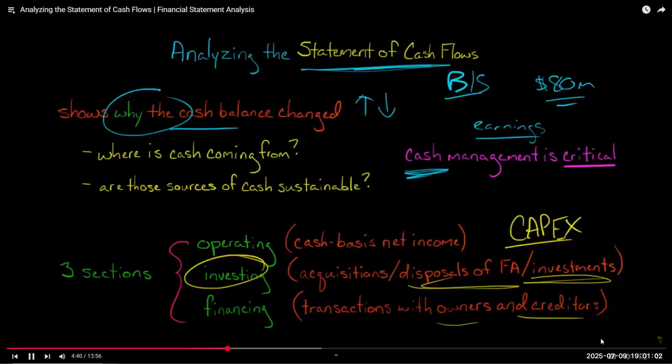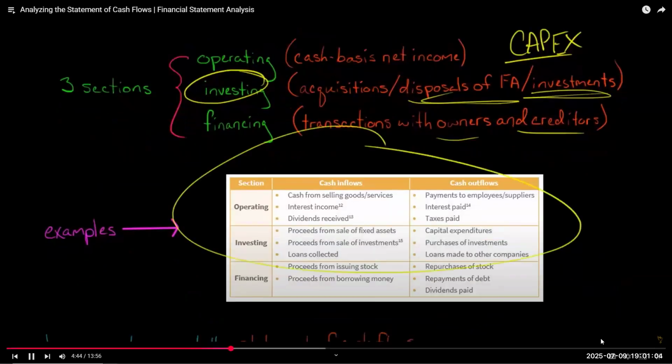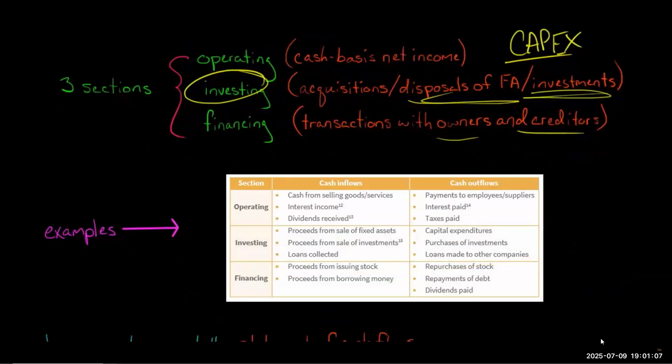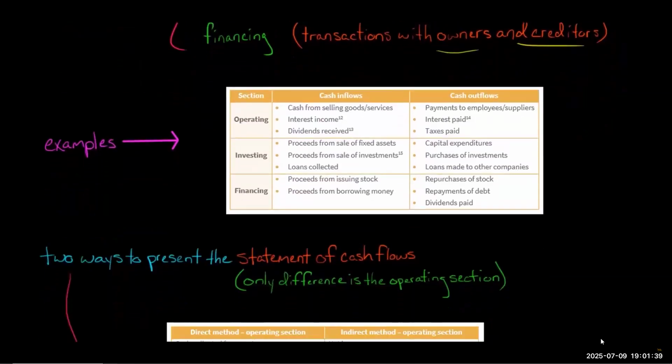And so here's some more examples. Some of them I already mentioned, but just to give you an idea of the type of cash flows. Again, think of operations, cash flow from operating activities, also known as operating cash flow. That is one of the single most important predictors of a company's financial health. Is that company able to generate on a net basis more cash than they spent in whatever their main business operation is? So for Walmart, that would be acquiring inventory and selling it in their stores. When they're buying and selling inventory, is Walmart able to generate positive operating cash flow? If it's not, then we've got a problem.